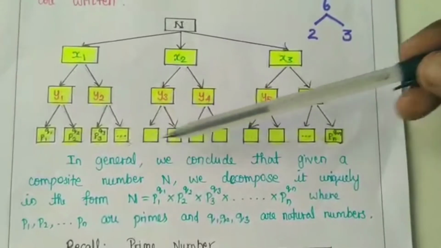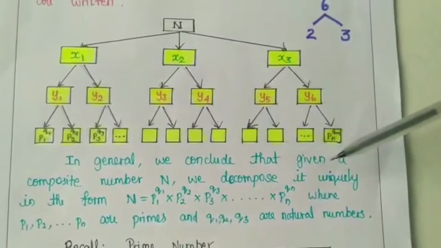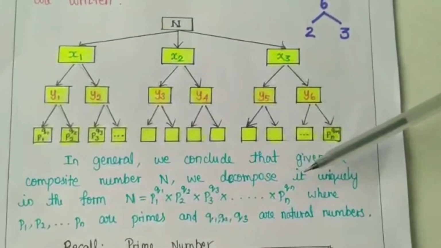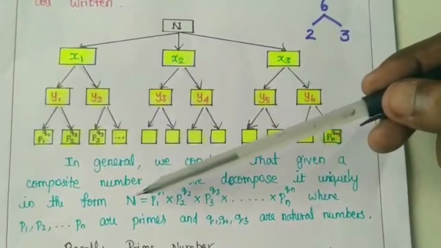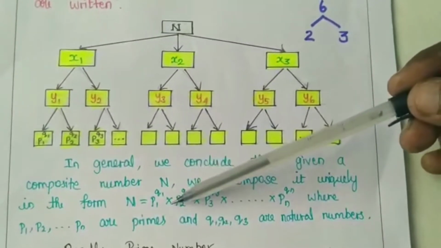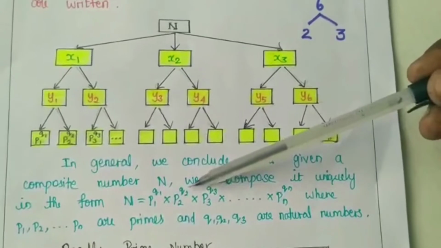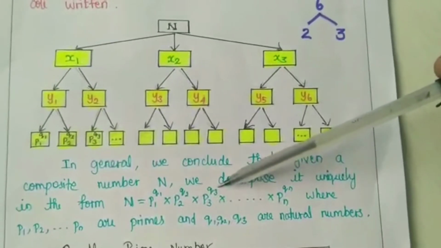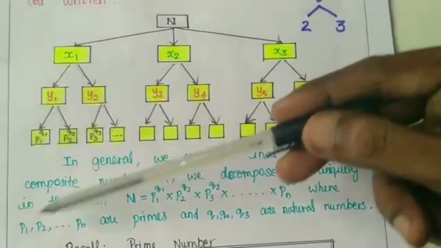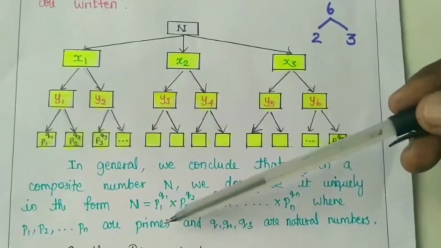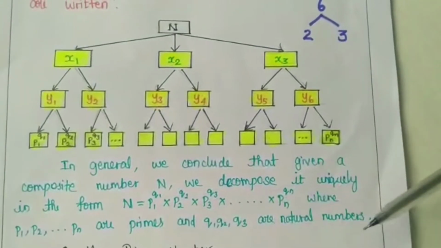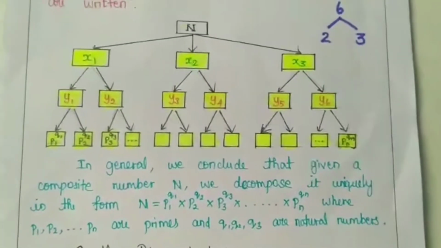In general, we conclude that given a composite number n, we decompose it uniquely in the form of what? n is equal to p1 to the power q1 into p2 to the power q2 into p3 to the power q3 and so on, up to pn to the power qn, where p1, p2, up to pn are prime numbers and q1, q2, q3 are natural numbers.